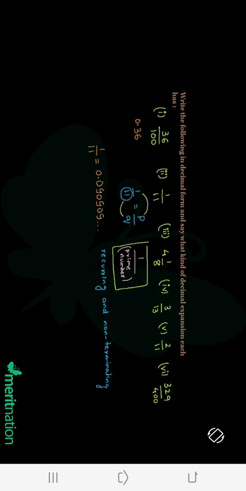So you would see here that this block of 2 digits, 09, keeps on recurring, right? So we may also write this in short as 0.09 bar. There you go. Okay. And what about the third?